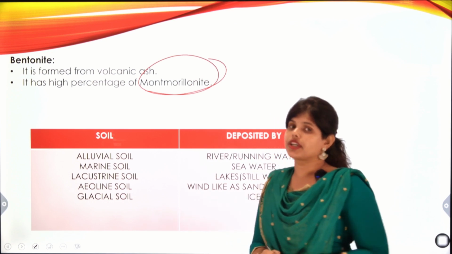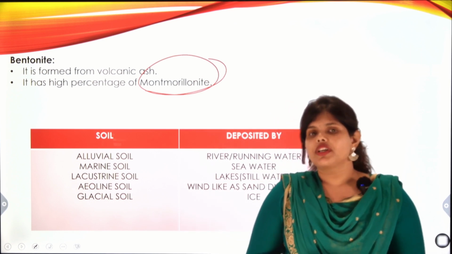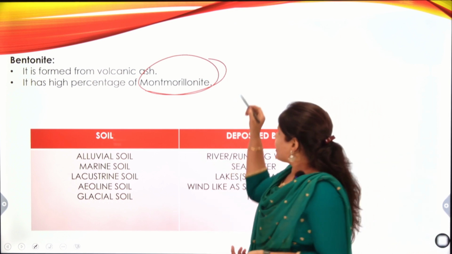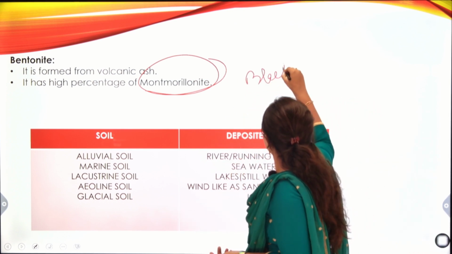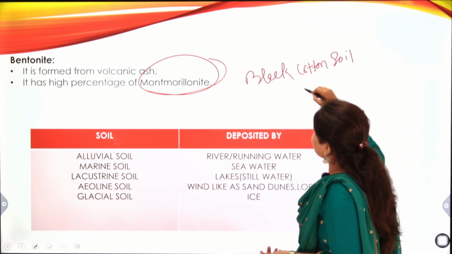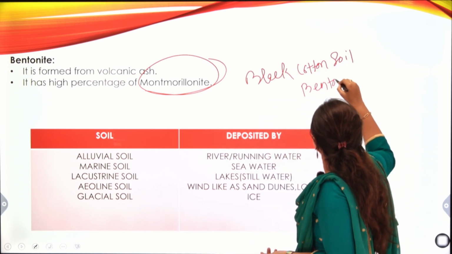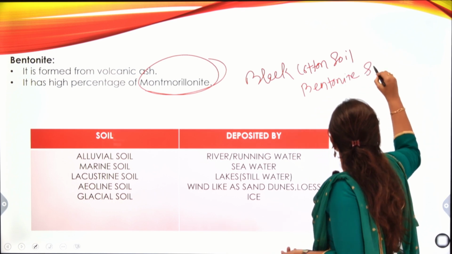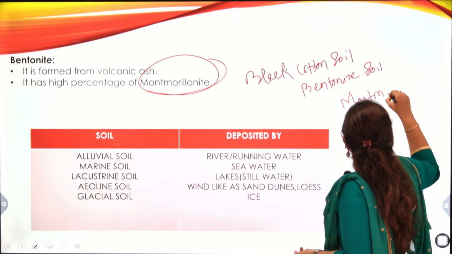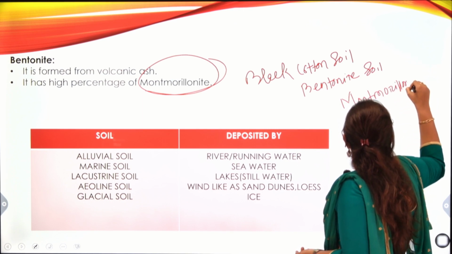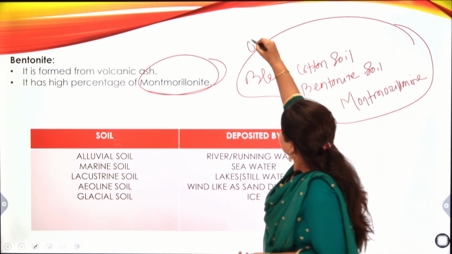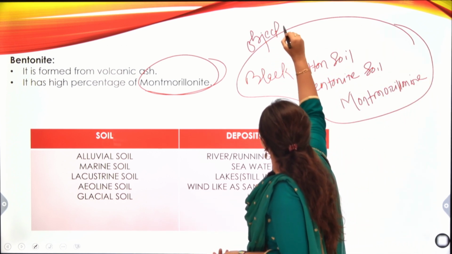Already before we have studied in which type of soil montmorillonite is present: in the case of black cotton soil. So in black cotton soil and bentonite soil, there is presence of montmorillonite. Okay. These are objective oriented questions.